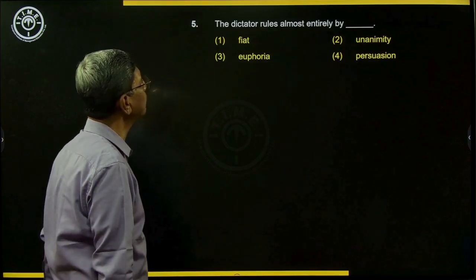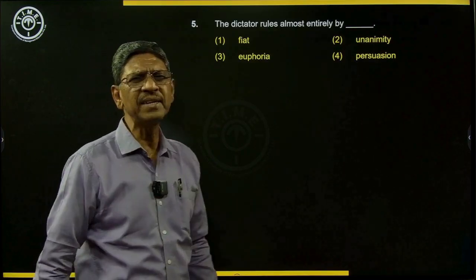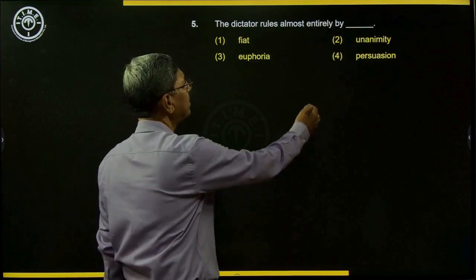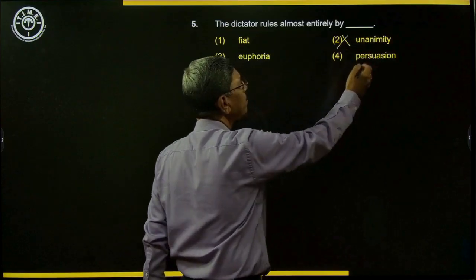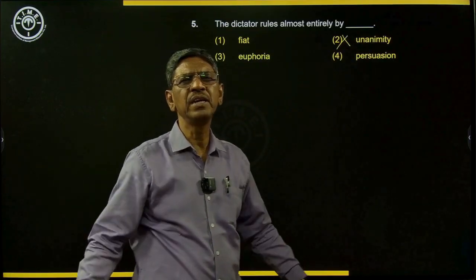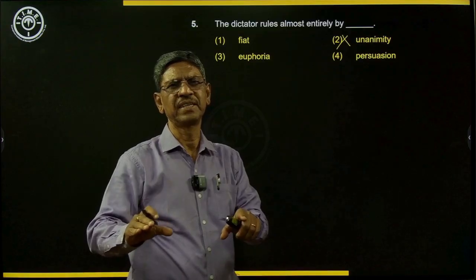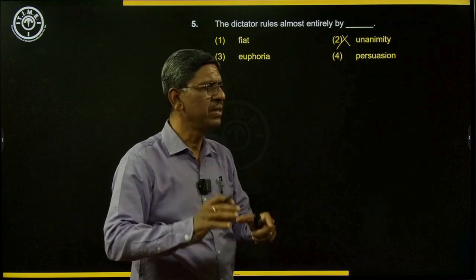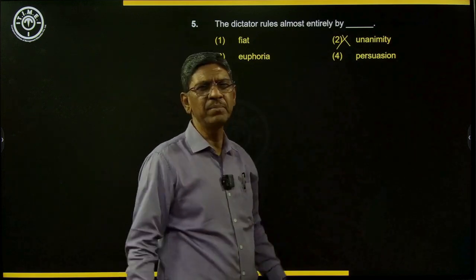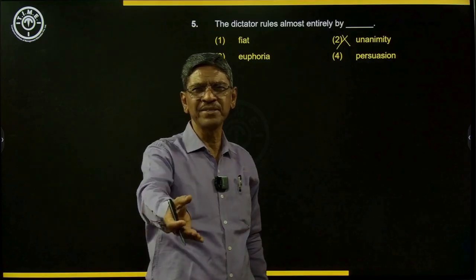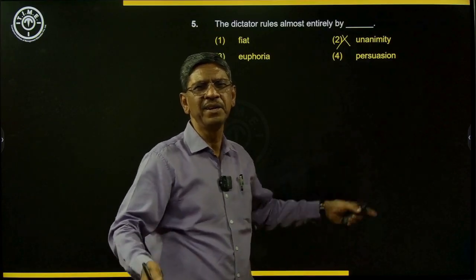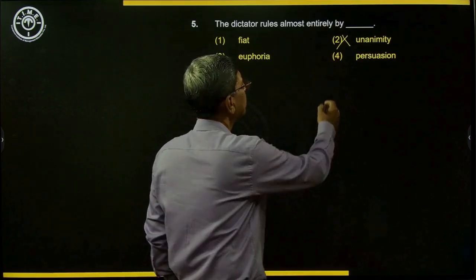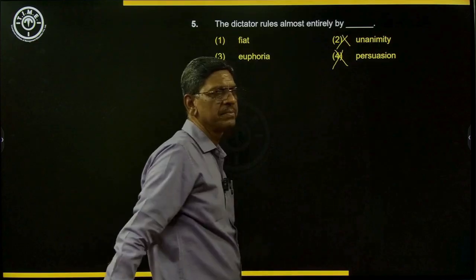The dictator rules almost entirely by dash. Almost entirely by what? Unanimity. What is unanimity? Unanimity means when everybody agrees upon something. Consensus. When everybody agrees on something, it is called unanimous. So we come across this word more often than unanimity. We say unanimous decision. That is unanimity. Then persuasion, forcing somebody to do something.